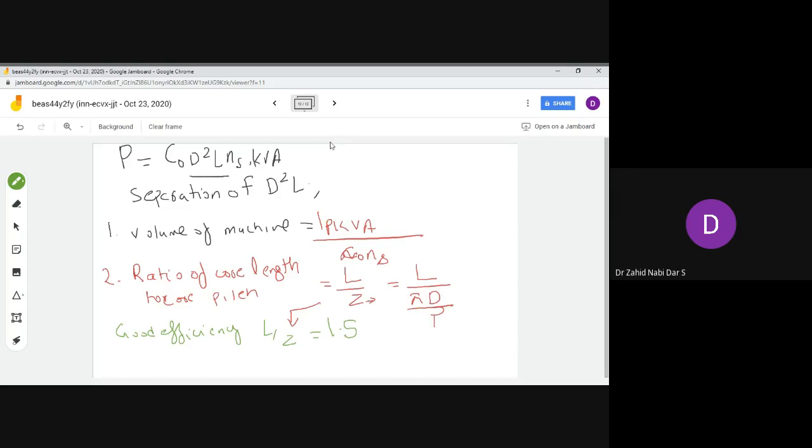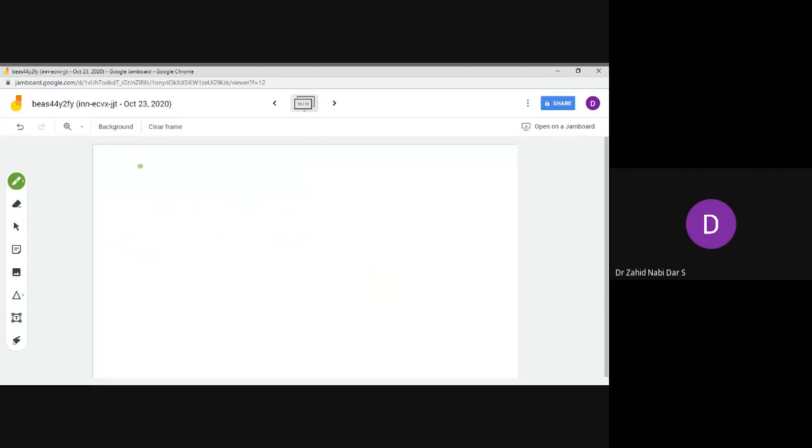This would be 0.45. That is 1.5 to 2, any range. Some can take 1.5, some can take 1.6, no problem. So this is the range, 1.5 to 2. But it is better if you take 1.5 for uniformity. Now for good overall design, if you want good overall efficiency, good power factor, and other factors good, you require less length of volume and conductor material.